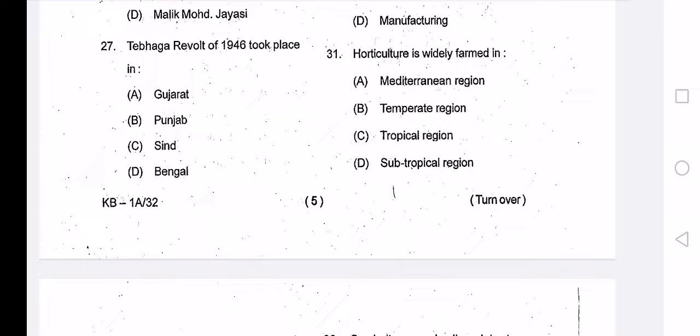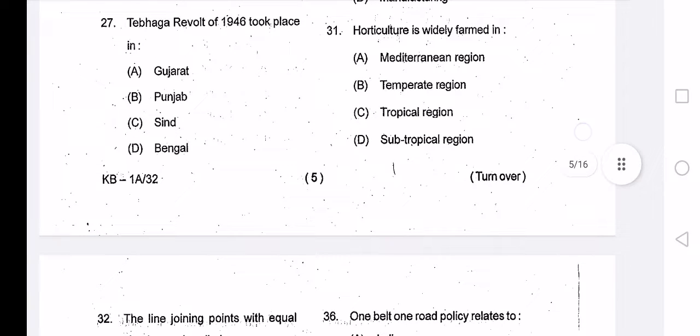Next, the Mediterranean region, or Mediterranean lands, also known as the orchards land of the world. Olive, grapes and citrus nuts are cultivated there. Areas surrounding the Mediterranean Sea, which have mild, wet winters and hot and dry summers, are called Mediterranean lands.